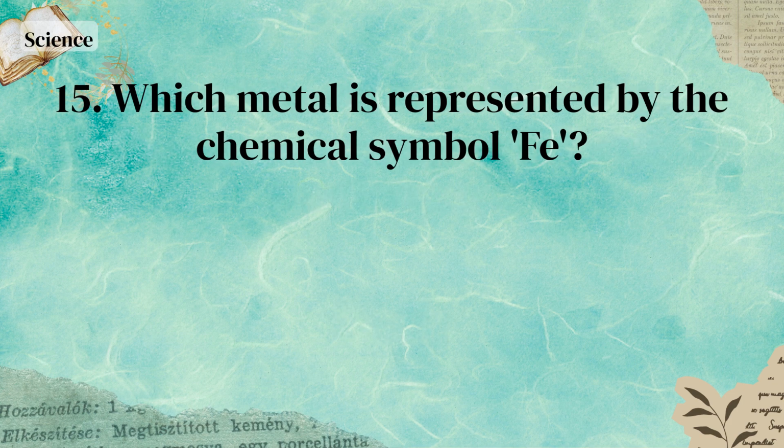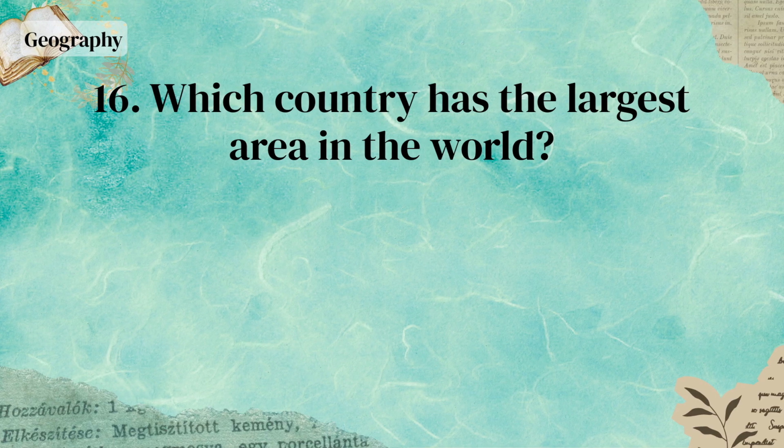Bach. Which metal is represented by the chemical symbol Fe? Iron. Which country has the largest area in the world? Russia.